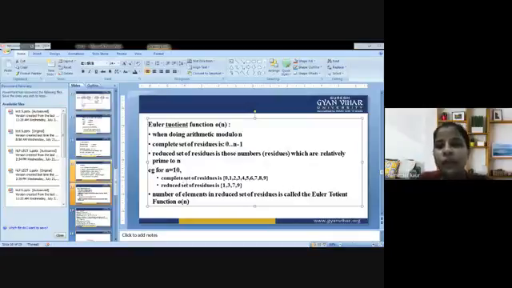N is equal to 10. The complete set of residues is 0 to 9. But the reduced set of residues is 1, 3, 7 and 9. So the number of elements in the reduced set of residues is called the Euler totient function. That is why we have dealt with this function.